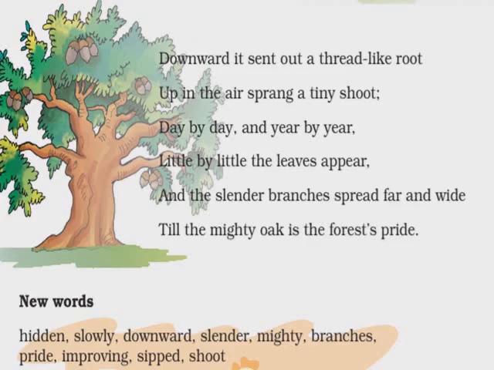Shoot. Shoot has two meanings. As I said, one is shoot meaning gunshot. To shoot someone, to hit someone with a bullet, that is shoot. And the next one, here, shoot means sprout. So these are the new words for us, and I have given the meanings of these new words in the handouts and worksheets, so you can go through them and write them in the notebook. Okay, so moving on to the next slide.